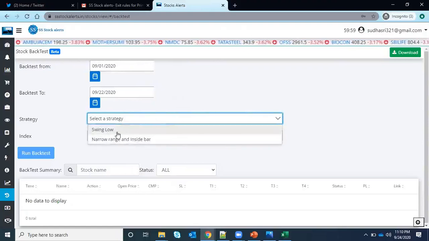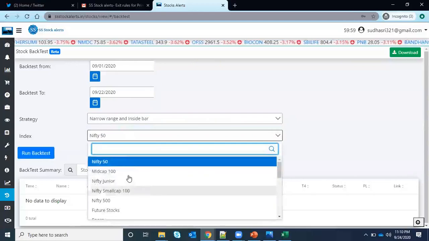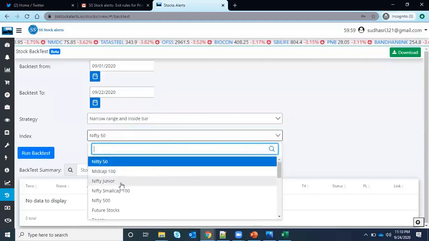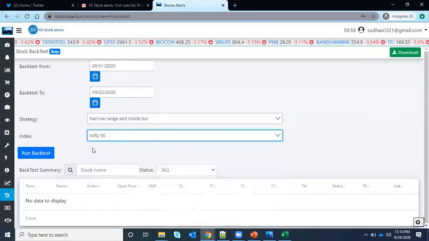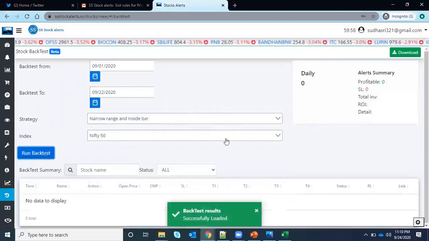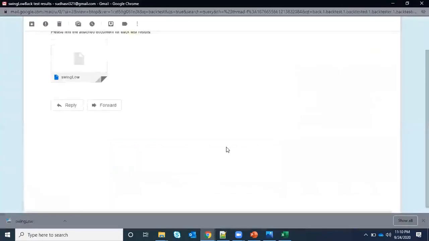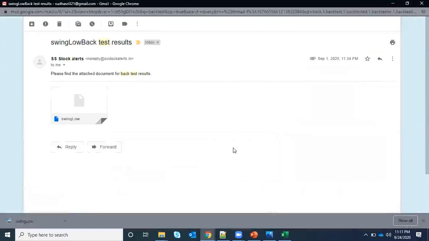The swing low is a pullback strategy, and there are the narrow range and NR inside bar strategies. For any strategy, you can select, for example, Nifty 50 or Nifty 500, see the performance, and run your backtest to get the results. If it is taking more time, you will get an email with your results, so you don't need to wait for so long. If you give 1 year or 2 years, it will not give results within 1 or 2 minutes. It has to run all the stocks for 1 year, so it takes time.